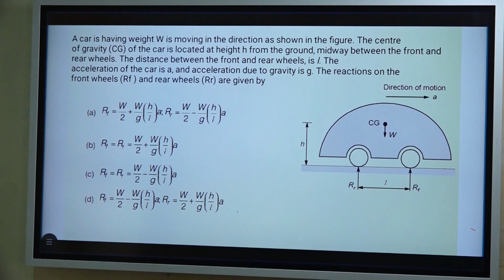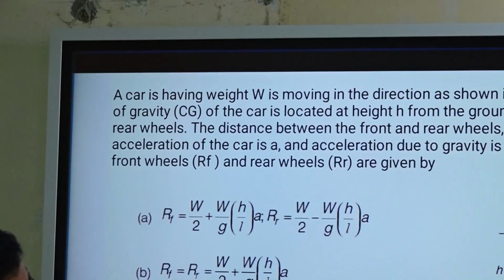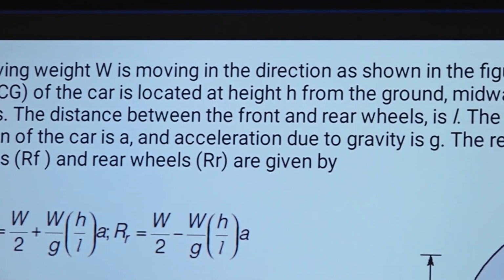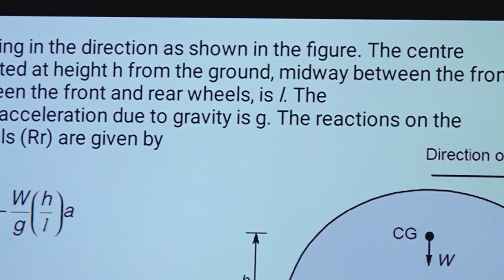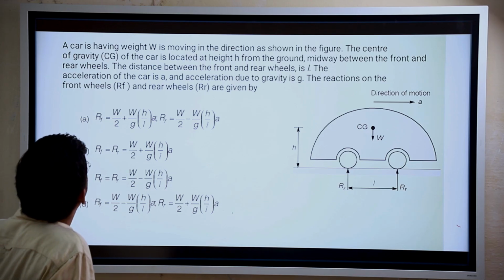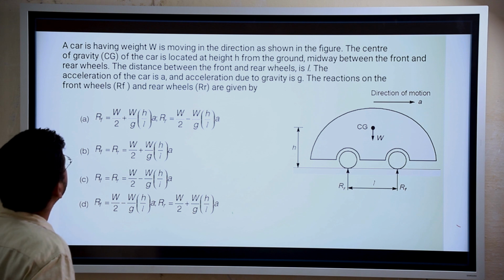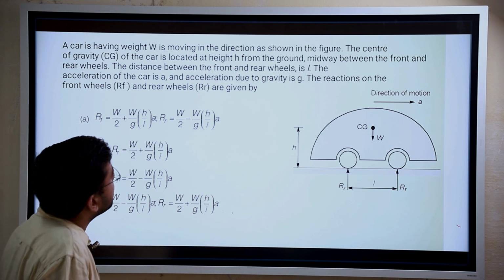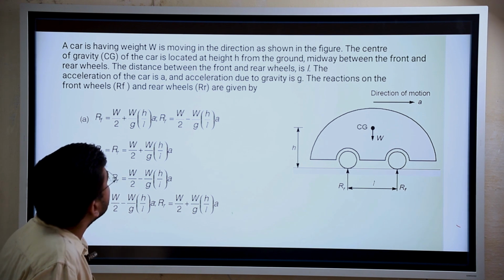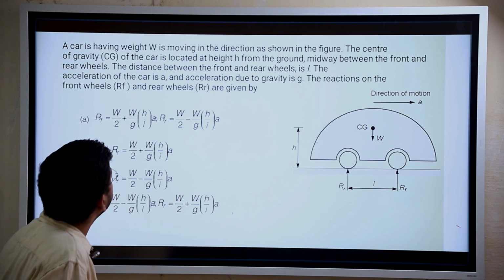Next. So we are having this question here. A car having weight W is moving in a direction as shown in the figure. The center of gravity of the car is located at the height h from the ground, midway between the front and the rear wheel. The distance between the front and the rear wheel is L. The acceleration of the car is a and acceleration due to gravity is G. Reactions on the front wheel and the rear wheel are given by.